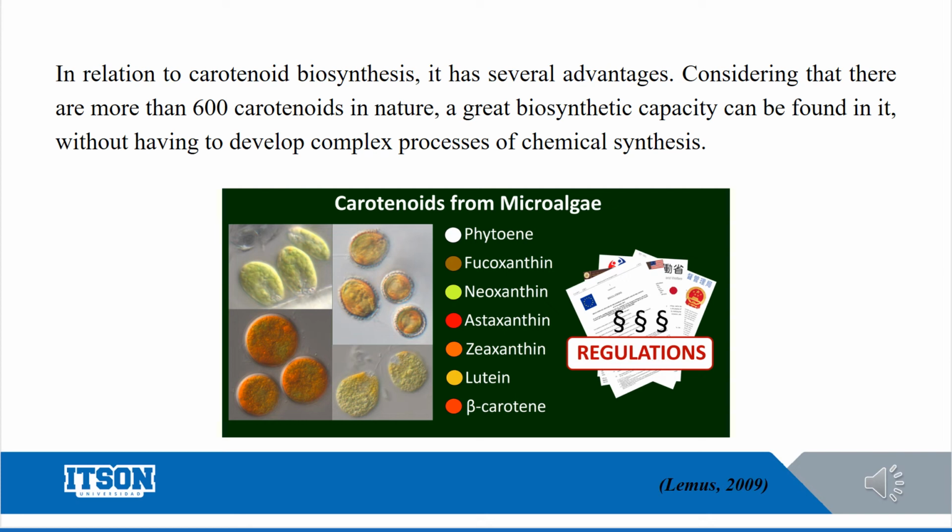Similarly, the production of these pigments by living organisms prevents the formation of stereoisomers that are harmful to health. Finally, the biosynthetic capacity of overproducing organisms can be improved thanks to recombinant DNA technology and other molecular biology tools.